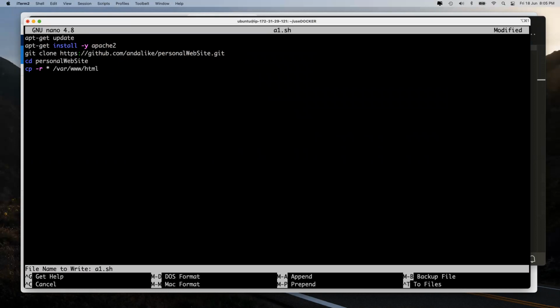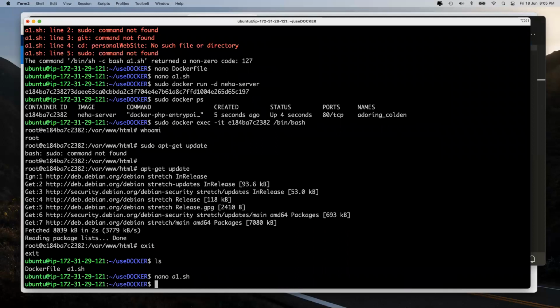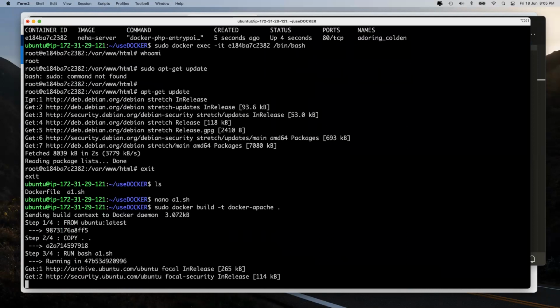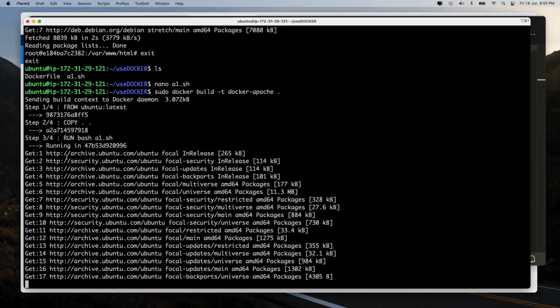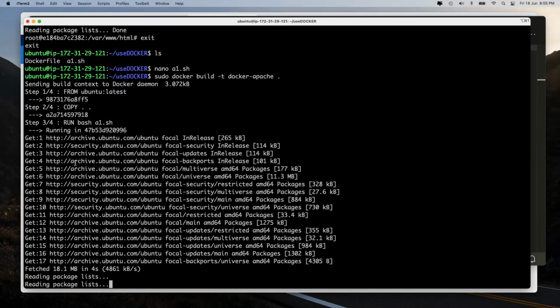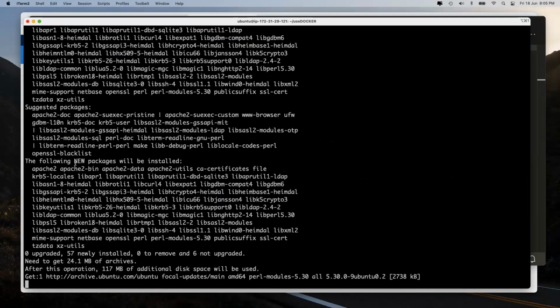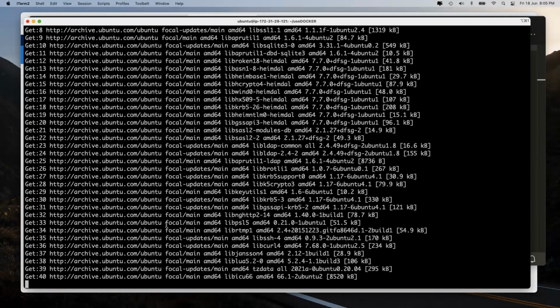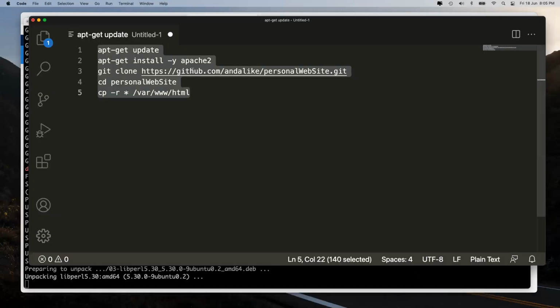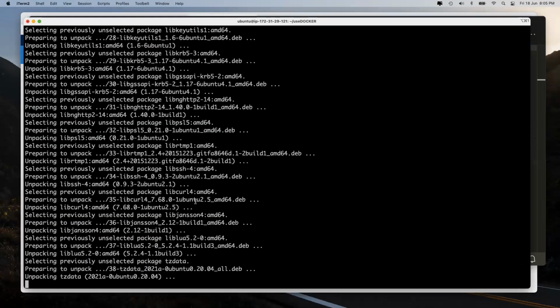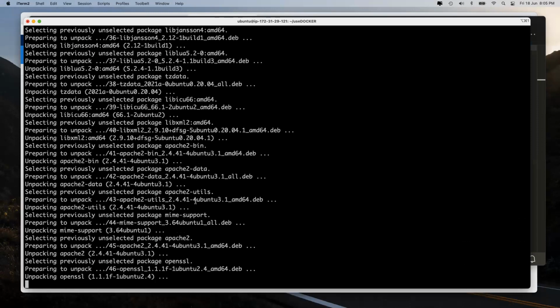Ankit, Neha, are we all good? Yes or no? Yes, Ankit. Okay. And this. Now let's go ahead and do the build again, and we see the next level of errors. At least apt-get update is working right now. Okay. Now it would be running this install apache2. So that is working now.